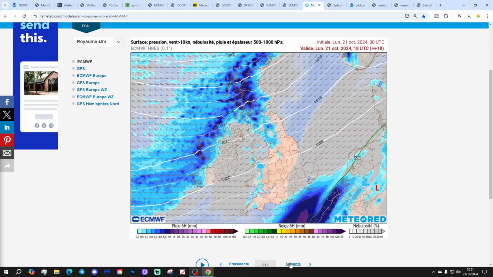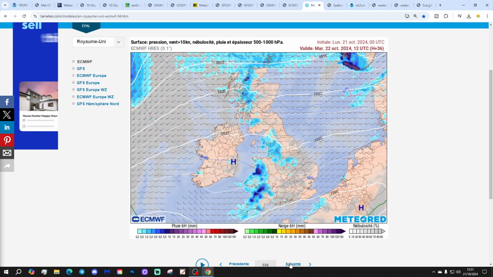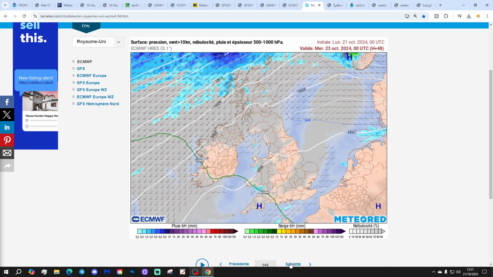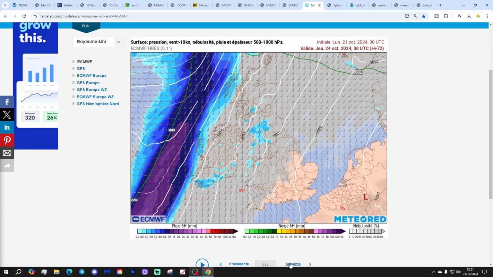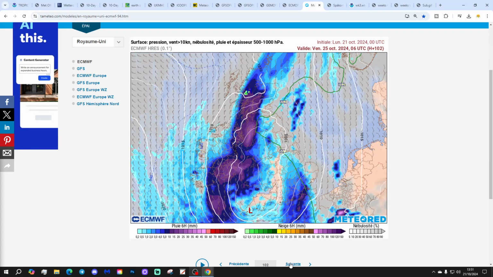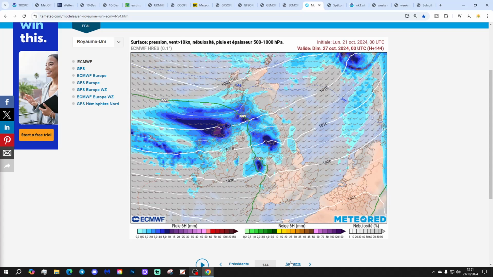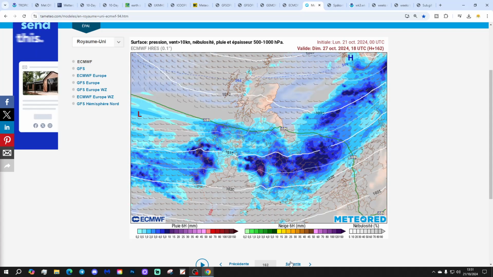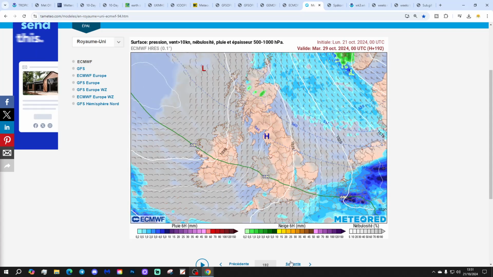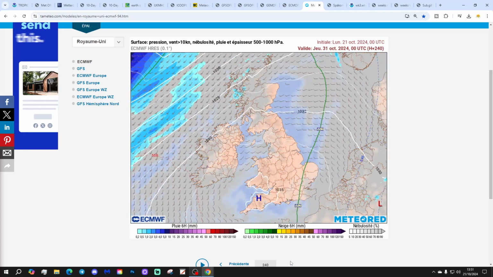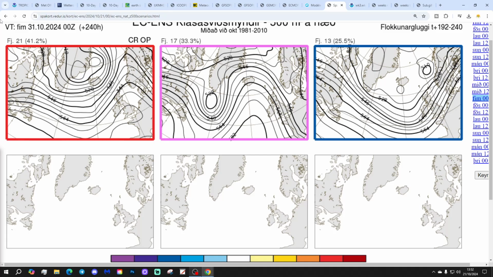This is my precipitation forecast based on the ECM run from meteo.com. So we're into a drier interlude now through to the middle part of the week, but at the end of the week, the next batch of rain comes in from off the Atlantic, bringing showery conditions in with it into the weekend. Still a little bit mixed and unsettled, but high pressure takes over then as we get towards days 8, 9, 10, turning significantly drier.